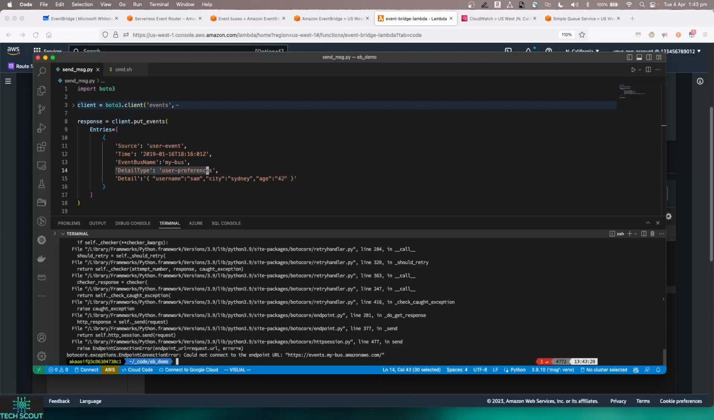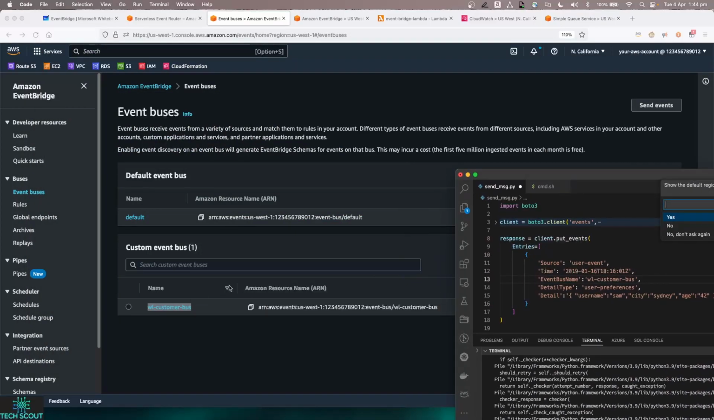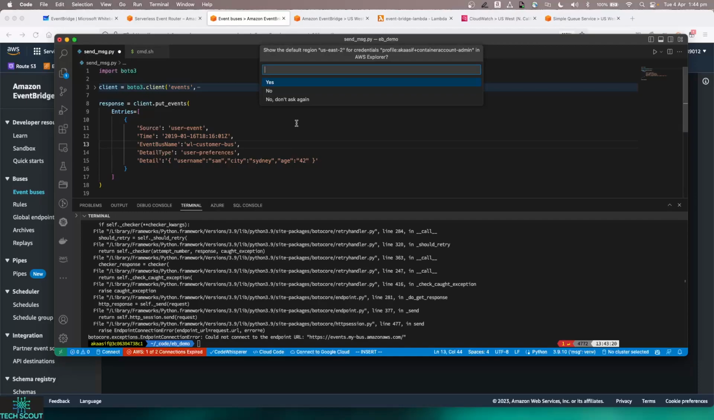Something went wrong. Let me just check. What went wrong is basically I have my event bus name as my bus, which was from sample code I used from the AWS documentation. Obviously my bus name is different. If I come over here, that's my bus name, WL customer bus. That's what I think was the mistake. Let's try it again.